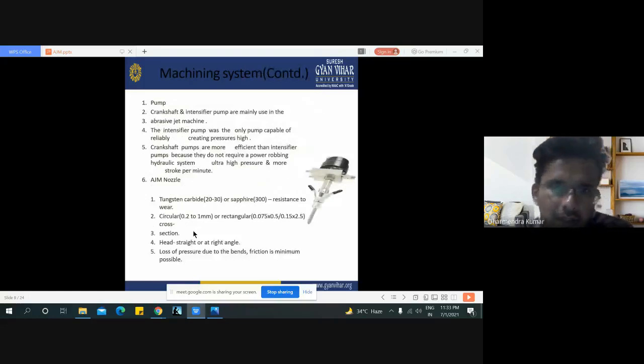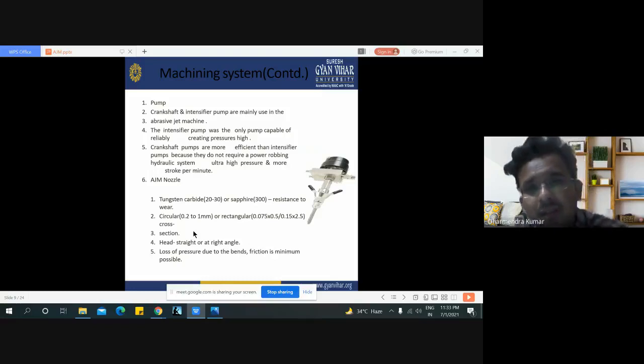Components like the pump, crankshaft, and intensifier pump are mainly used in abrasive jet machining. The intensifier pump is the only pump capable of reliably creating high pressure and high velocity of that mixture.